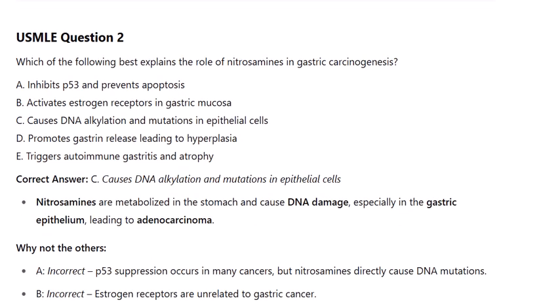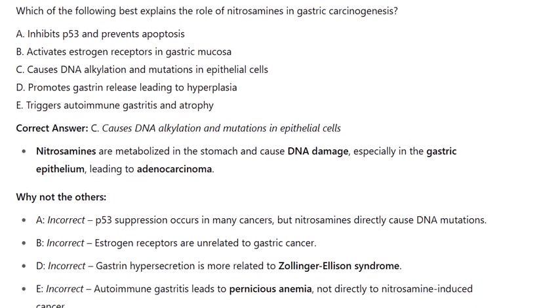USMLE Question 2. Which of the following best explains the role of nitrosamines in gastric carcinogenesis? A. Inhibits p53 and prevents apoptosis. B. Activates estrogen receptors in gastric mucosa. C. Causes DNA alkylation and mutations in epithelial cells. D. Promotes gastrin release leading to hyperplasia. E. Triggers autoimmune gastritis and atrophy.